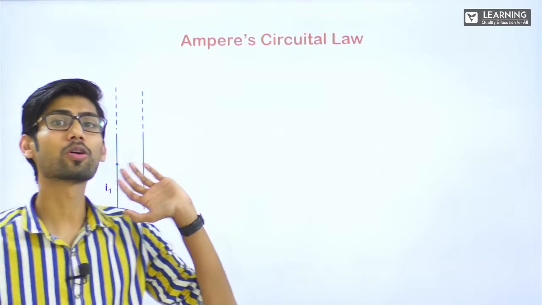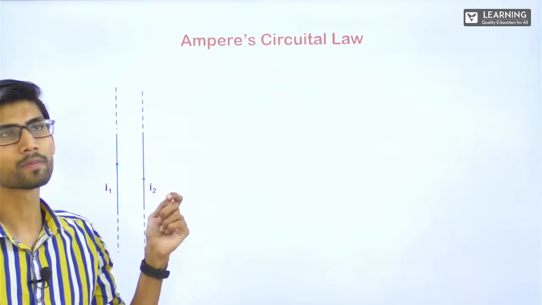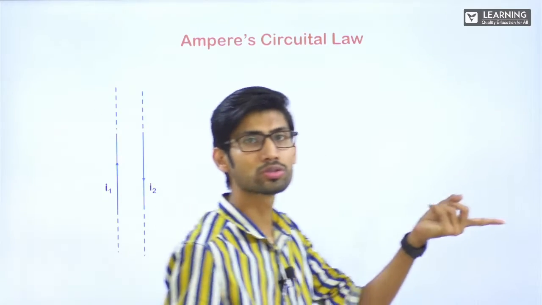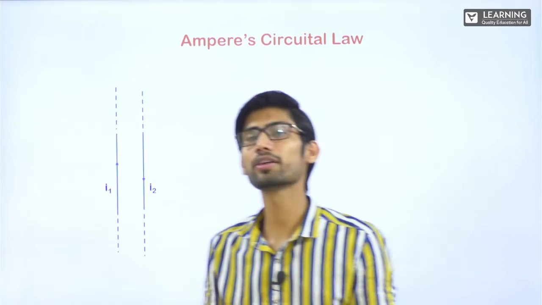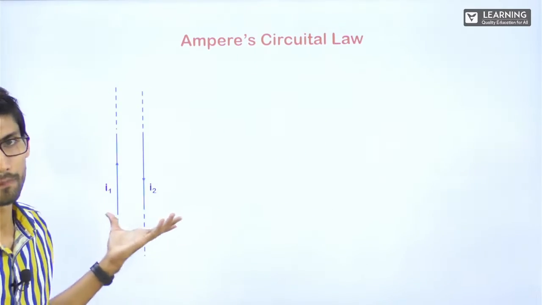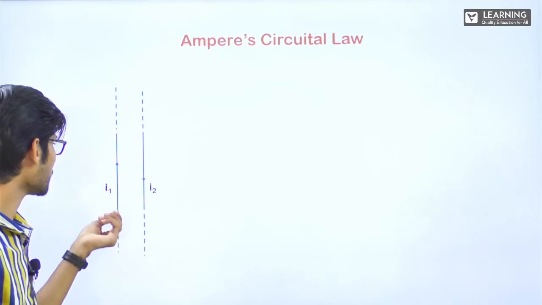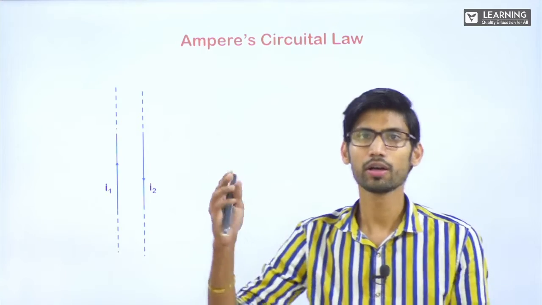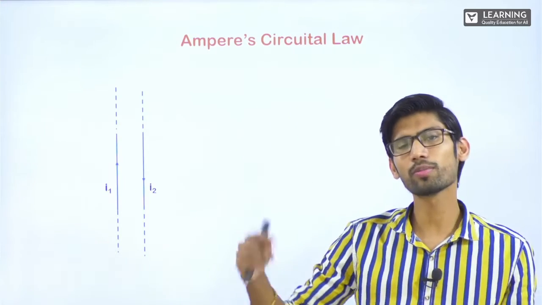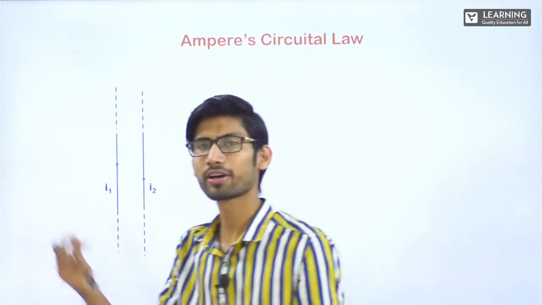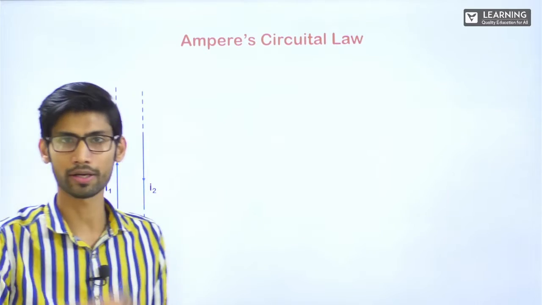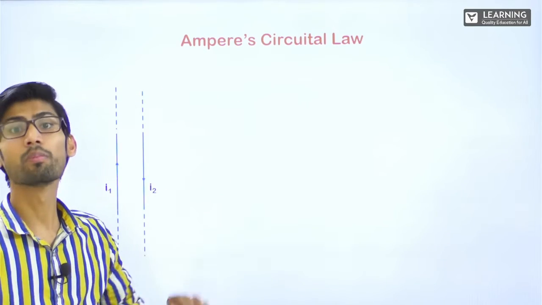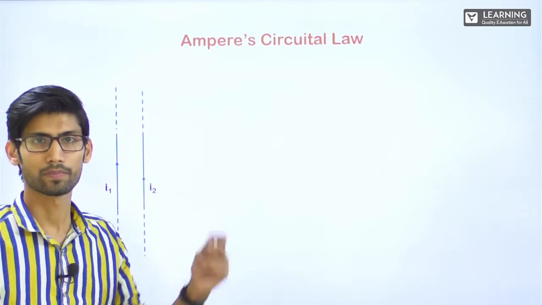There we used to assume a Gaussian surface. Here we'll be assuming an Ampere's loop. There we used to use Gauss Law to take out electric field. Here we will be using it to take out magnetic field. Now suppose there are more than one wires. If one wire is there, we know the formula. If more than one wires are there, using the formula, we add them again and again. If 10 wires are there, then add it 10 times and you will get the magnetic field. But by this law, it becomes easy for more number of wires if they are present in an area.